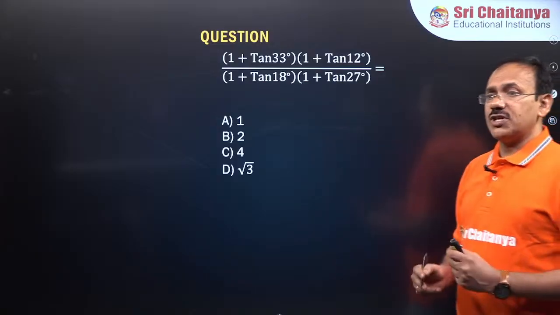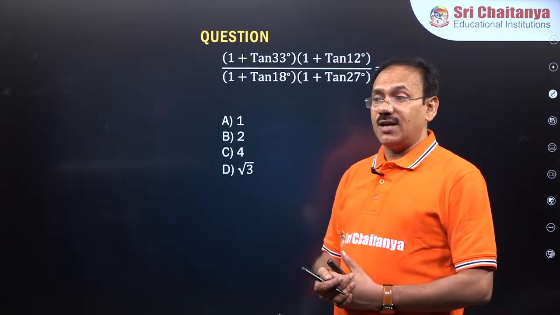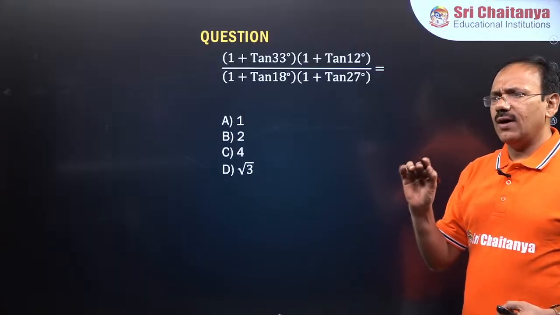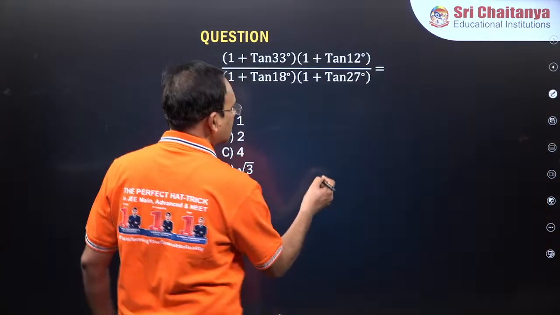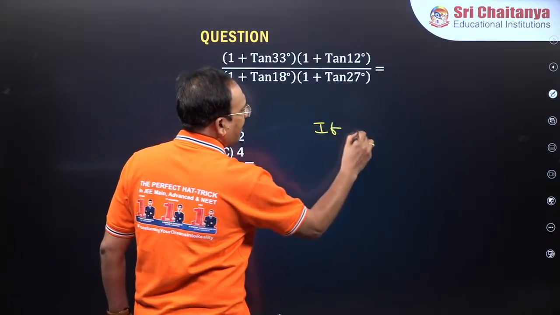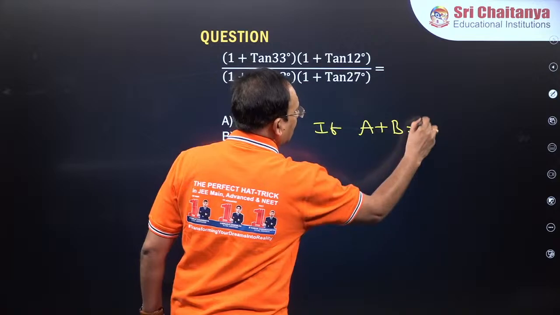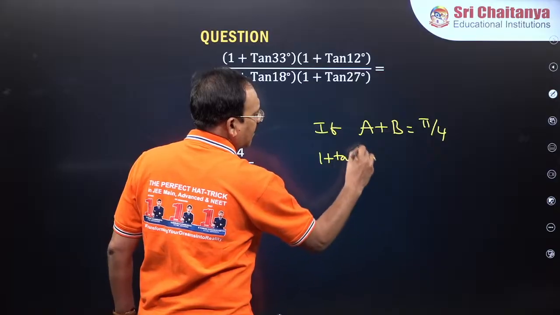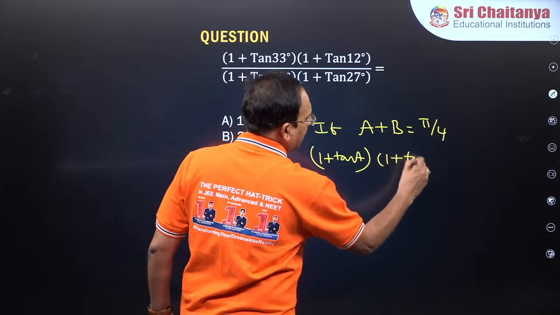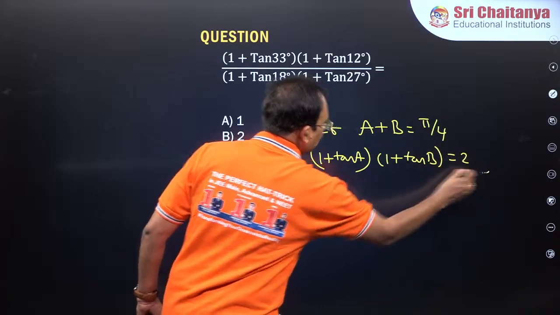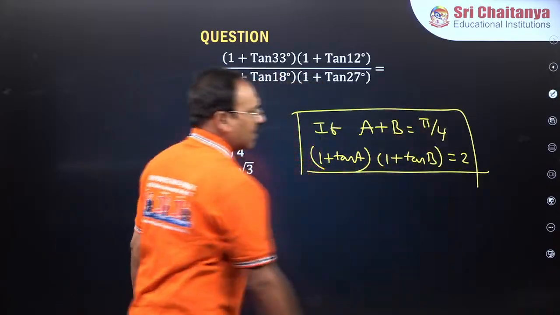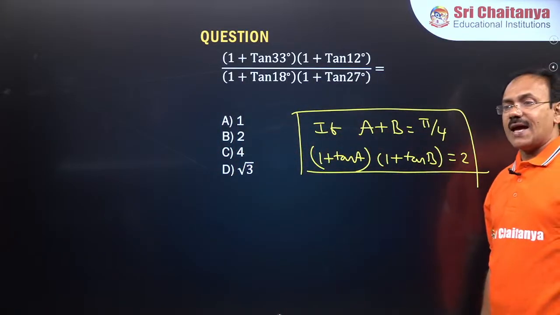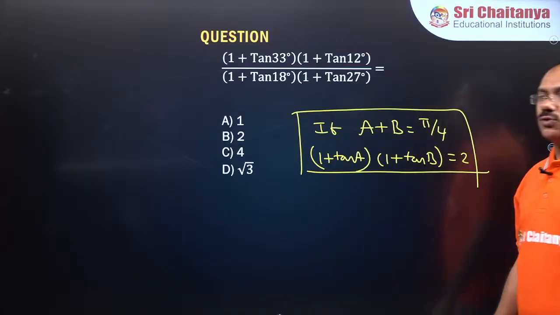Right. In this question, I am going to apply a logic, guys, a simple point. One shortcut or result is: if A plus B is 45 degrees, pi by 4, then 1 plus tan A into 1 plus tan B is going to be 2. Please make a note. If A plus B is equal to pi by 4, then 1 plus tan A into 1 plus tan B is equal to 2.